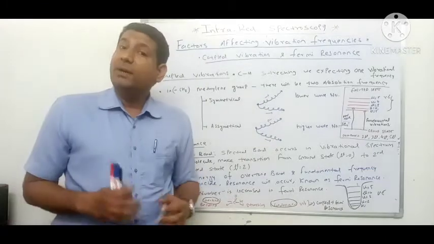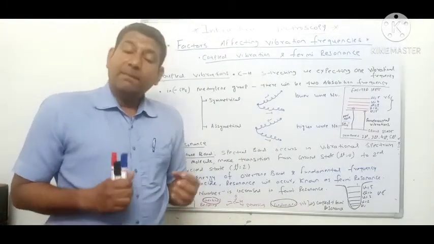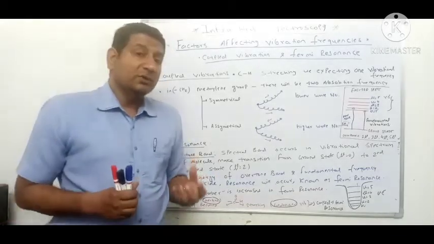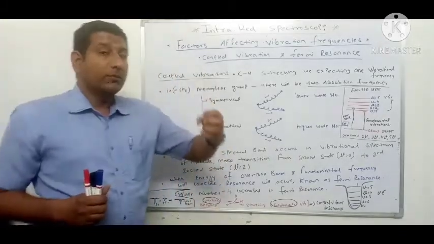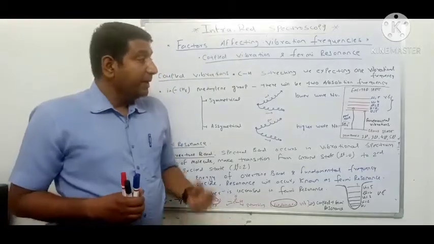But this does not happen in the case of IR radiation. When the sample absorbs IR radiation, since IR radiation is associated with lower energy, the sample does not reach directly from the ground state to the excited state.